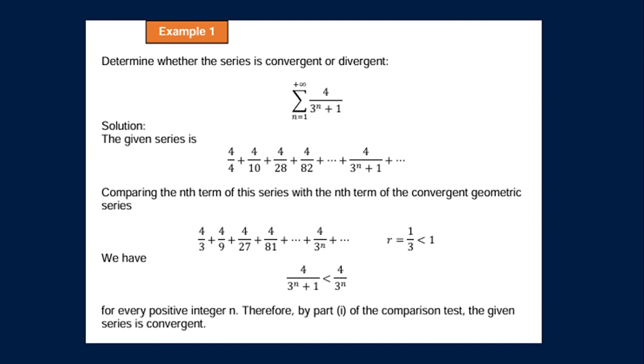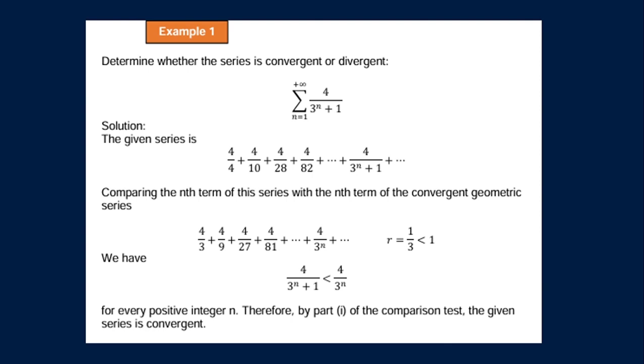To understand the topic better, let's have an example. For example 1, we will determine whether the series is convergent or divergent. We have the summation of 4 over 3 raised to n plus 1, from n equals 1 to positive infinity. For the solution, the given series is 4 over 4 plus 4 over 10 plus 4 over 28 plus and so on, up to 4 over 3 raised to n plus 1, plus and so on.